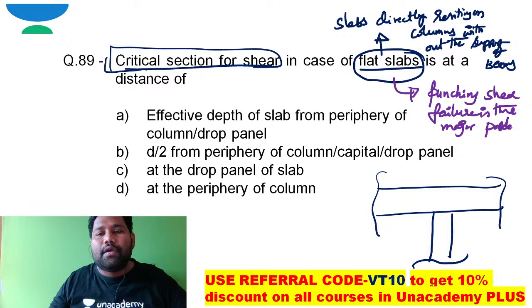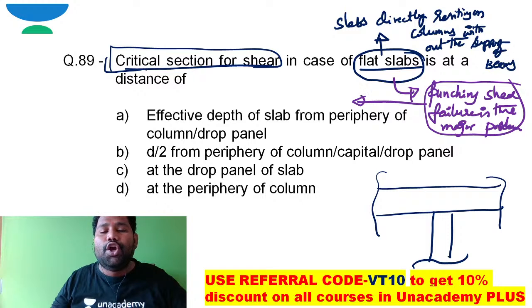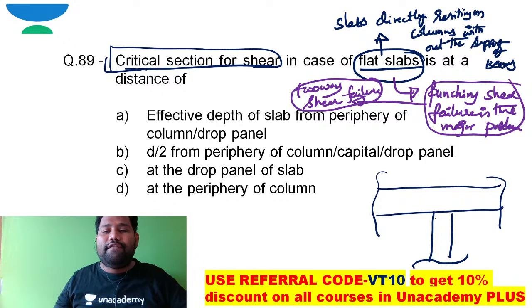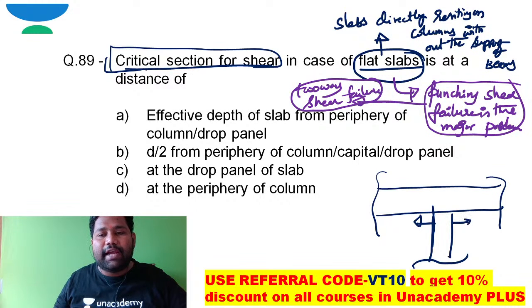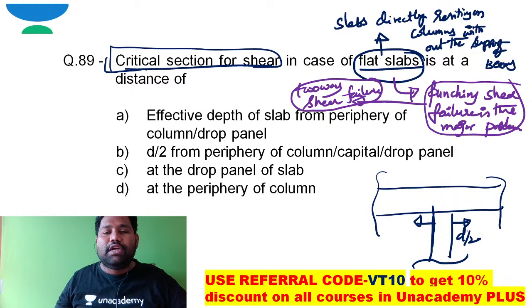Shear. What is punching shear failure? The other name for punching shear failure is also called two-way shear failure. The location of two-way shear failure is possible from the face of this column. The critical section for two-way shear failure will occur at a distance of d by 2, effective depth by 2, from the face of the column.